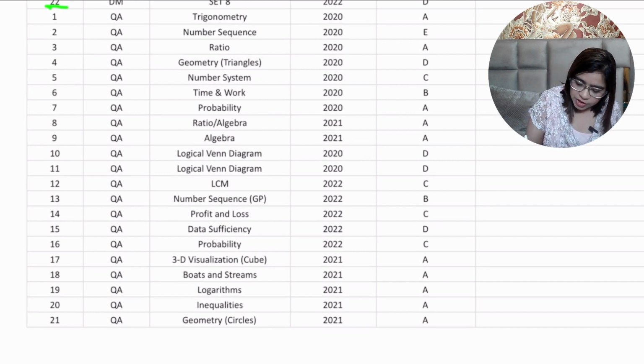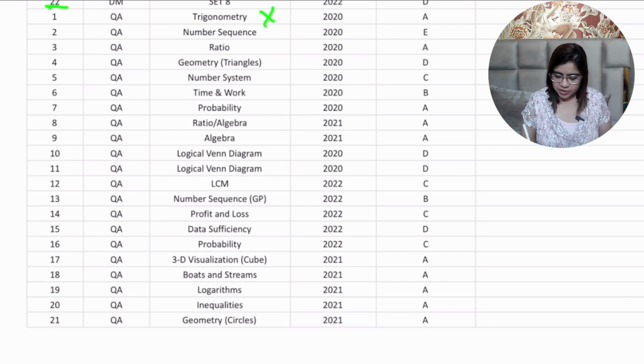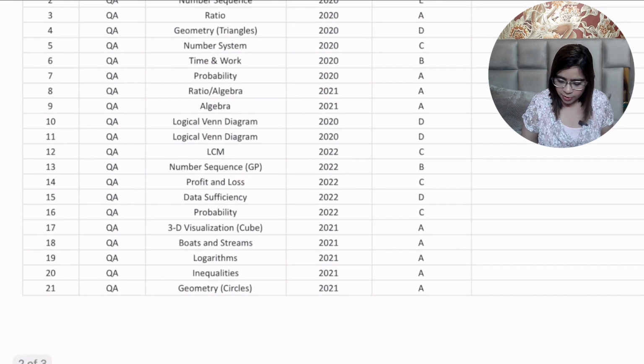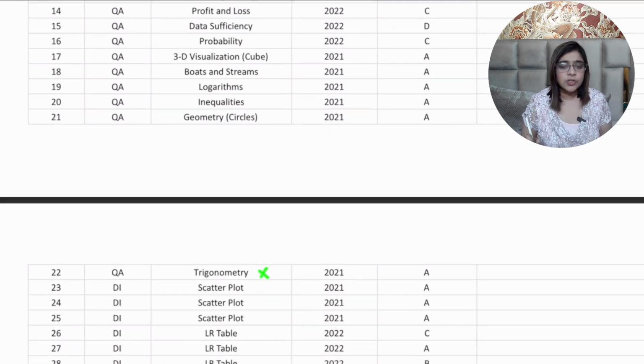Now, one thing which is new to you here would be trigonometry. So this mock actually had two questions directly from trigonometry. So much of focus is put on trigonometry in XAT. And remember, these questions of trigonometry were damn easy. So if you just remember the value of sine 45 or tan 60, things like that, doing the trigonometry questions of XAT paper is extremely easy. 2 marks फ्री में मिल जाएगा, आपको ऐसा लगेगा, ठीक है. So make sure you're working on the basics of trigonometry. I'll be making videos if you comment below, so don't forget to comment.